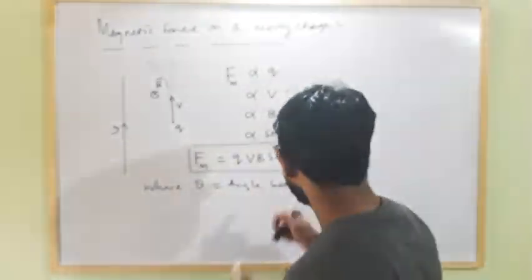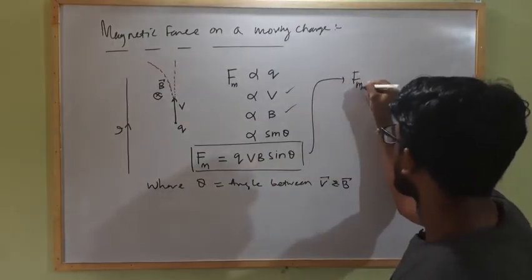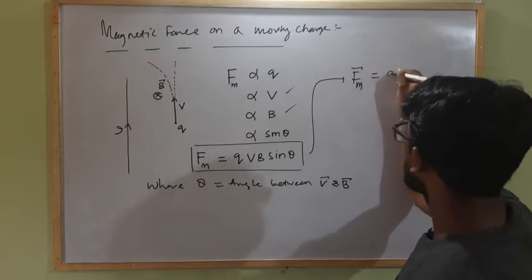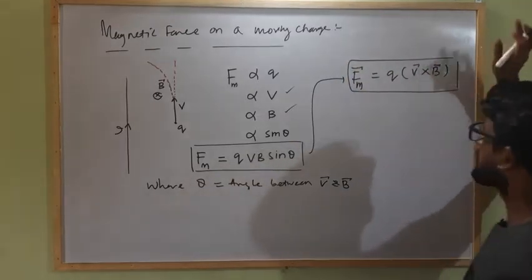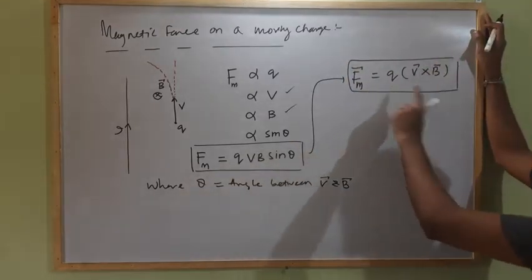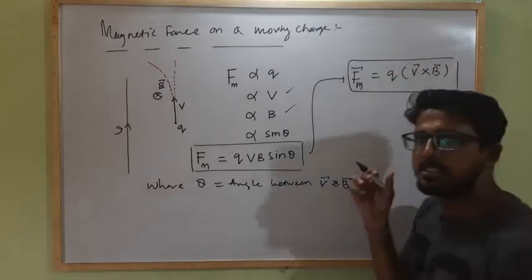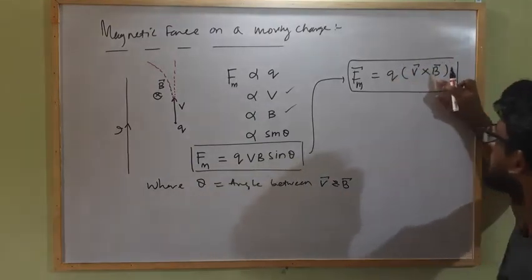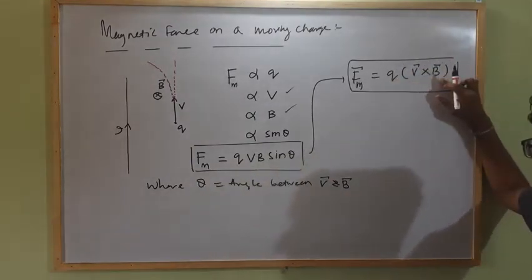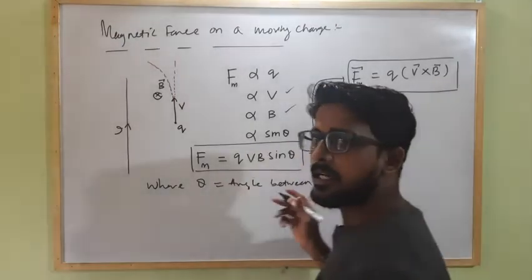Clear? So from this, vectorially, we can represent the magnetic force on a moving charge as given by Q into V cross B. Clear? This is the expression for the magnetic force acting on a moving charge in an external magnetic field, and the direction of the force can be easily obtained by the right hand thumb rule, which is the cross product of the velocity vector and the magnetic field strength, or we can obtain it by using the right hand palm rule.